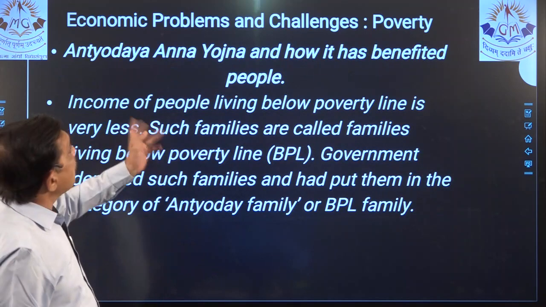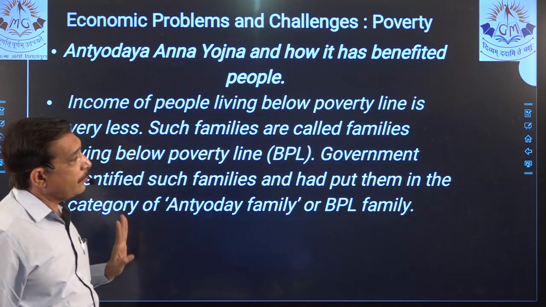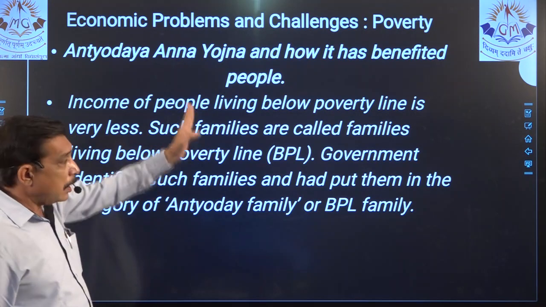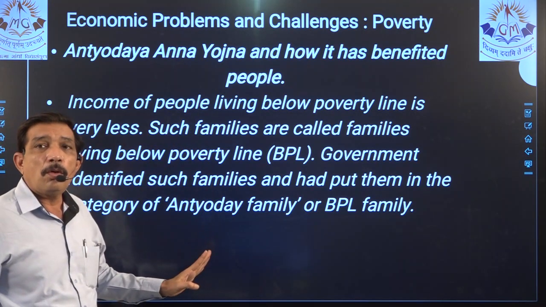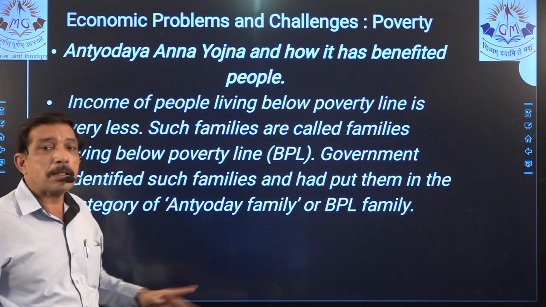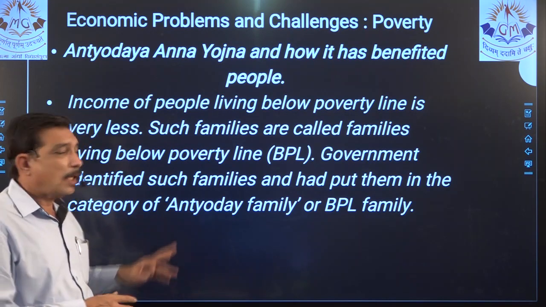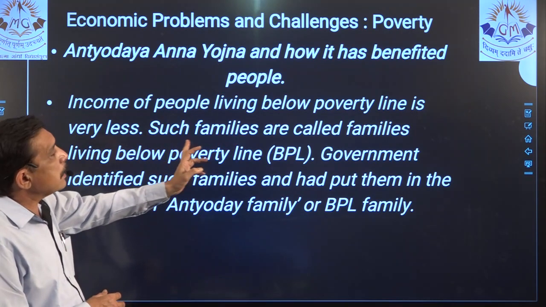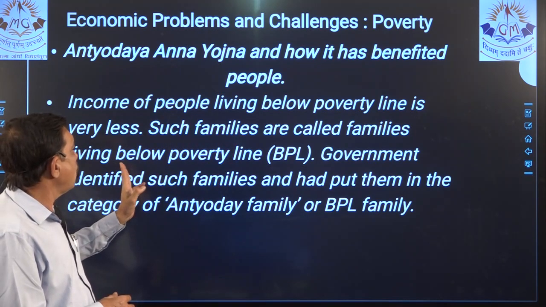Then Antyodaya Yojana and how it has benefited people. Antyodaya Yojana, that means you got to completely answer what is Antyodaya Yojana. Yes, income of below poverty line is very less. Such families are called living below poverty line.